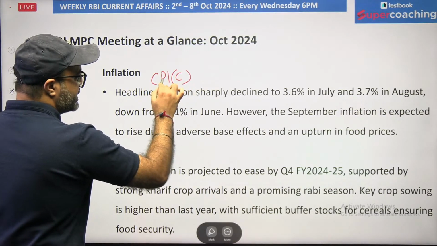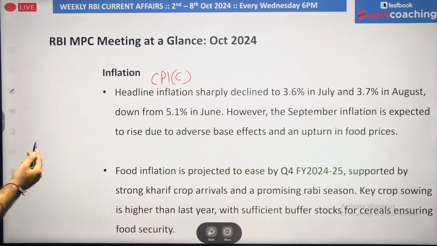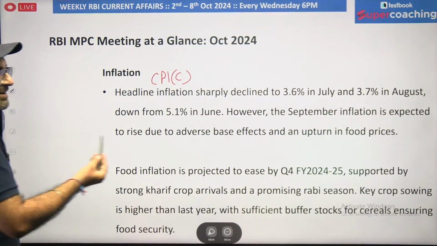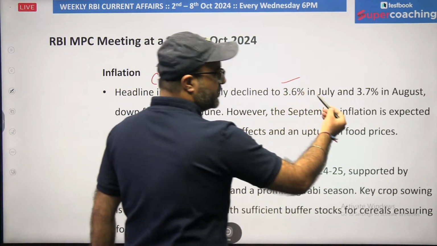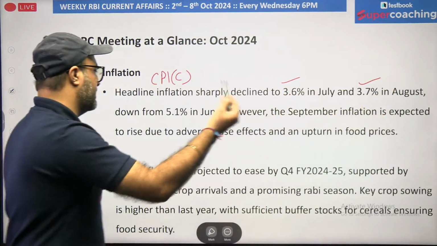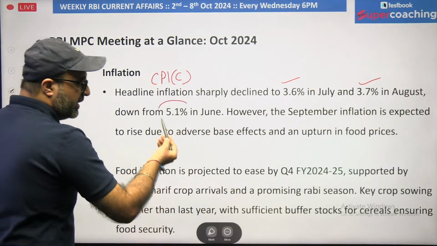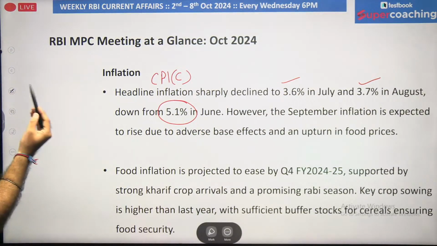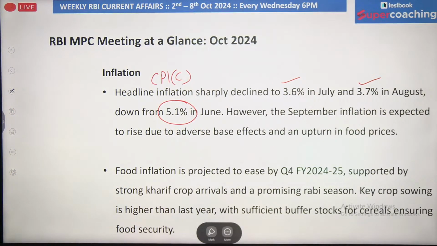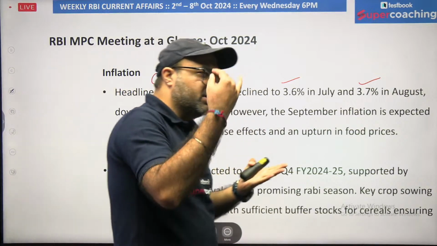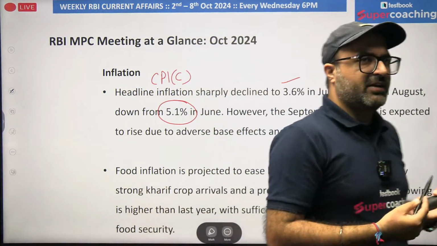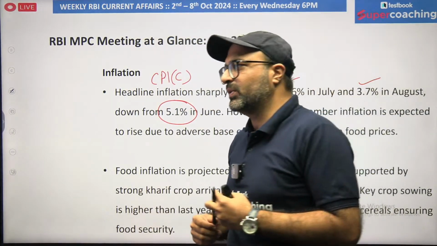headline inflation is CPI combined inflation rates, and these inflation rates have declined to 3.6% in July and 3.7% in August, which is down in comparison to 5.1% in the month of June. So in this month of September, we are expecting that inflation will increase because of the adverse base effect in comparison to September 2024.